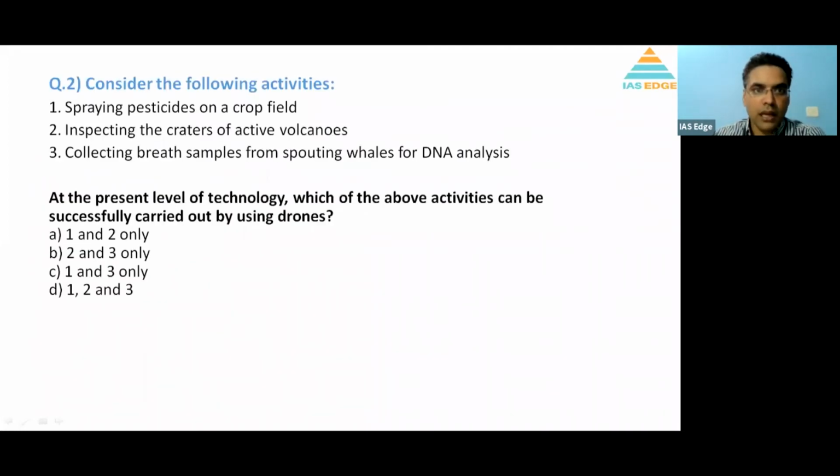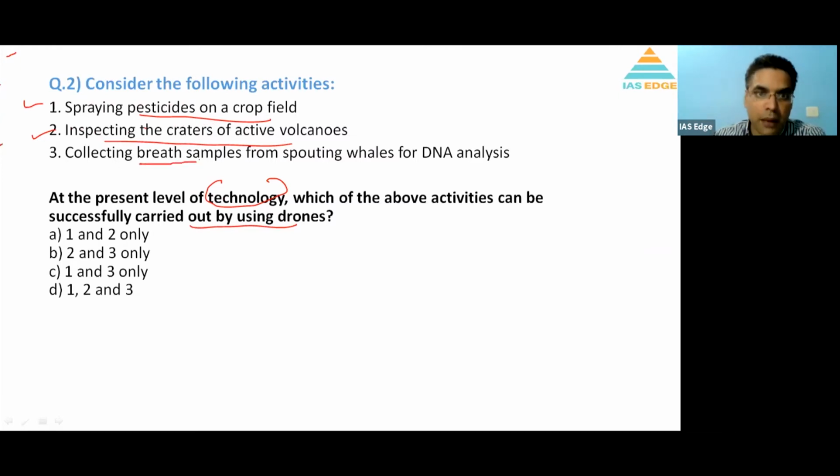Question number 2, again a science and tech question. Which of the following activities can be done by using drones? Drone is basically an unmanned small aerial vehicle. Can we use drones to spray pesticides on a crop field? Yes, definitely. Drones can be used for spraying pesticide, and they can be managed through remote. The second is inspecting the craters of active volcanoes. Yes, we can inspect active volcanoes because humans cannot go there, so drones can be used.